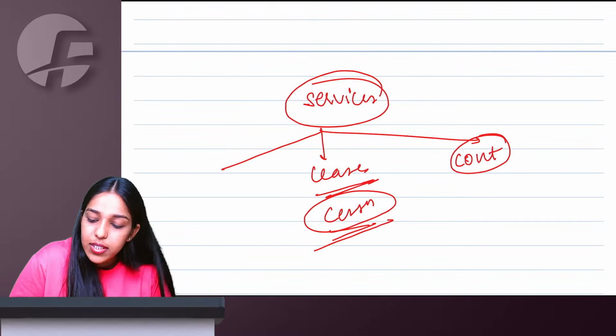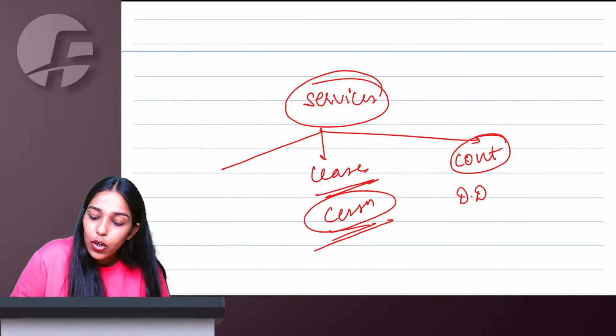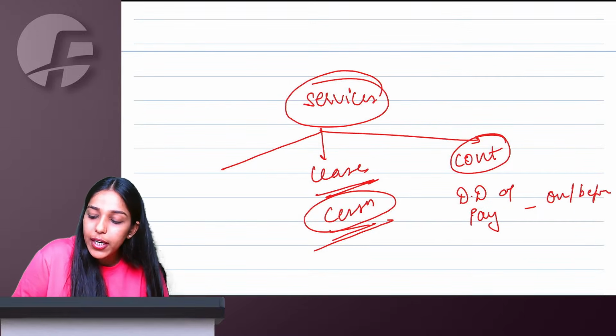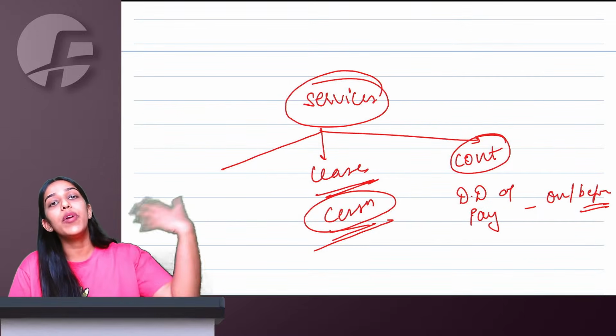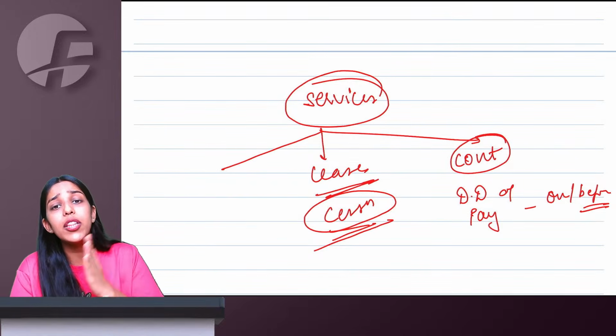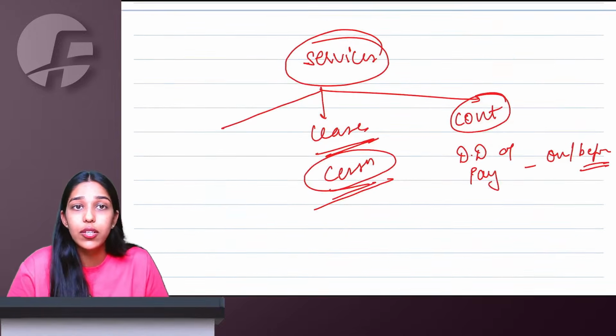If there is continuous supply of service and the due date of payment is ascertainable, then on or before this payment due date only you have to issue the invoice. You don't have to wait for any further time. Maximum, when the due date of payment comes, that is your last date to issue the invoice.